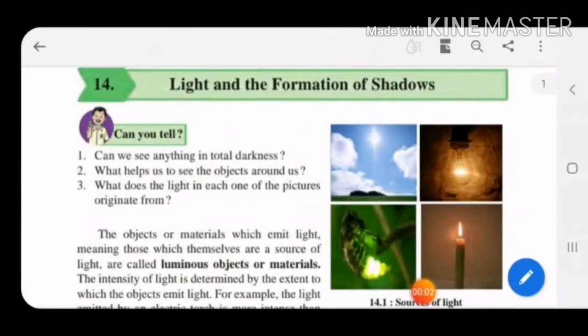Welcome students. Today we are going to start with our chapter number 14, that is light and formation of shadows. So let us begin. In the starting, they have asked us some questions, let us answer them.